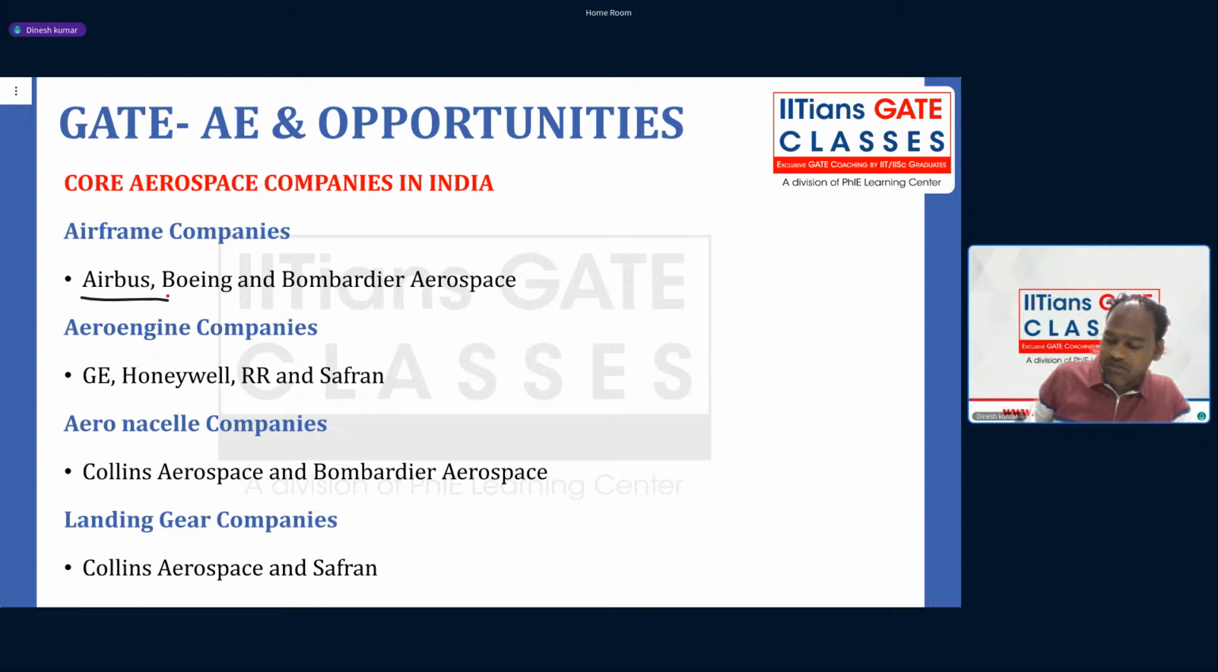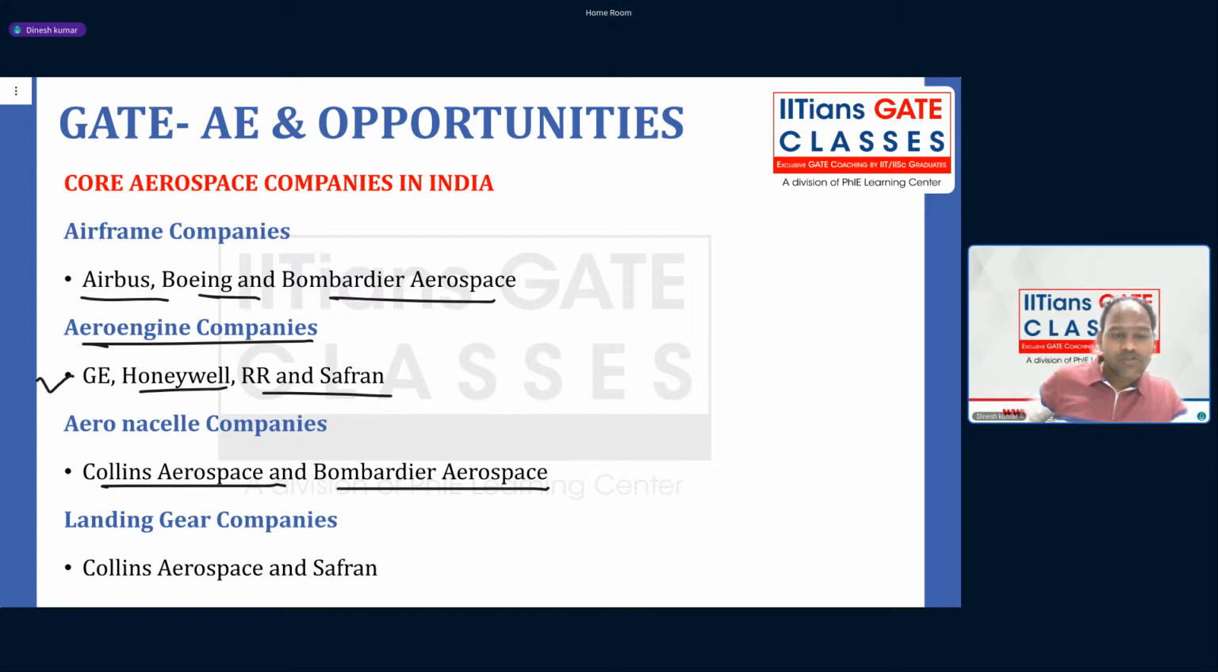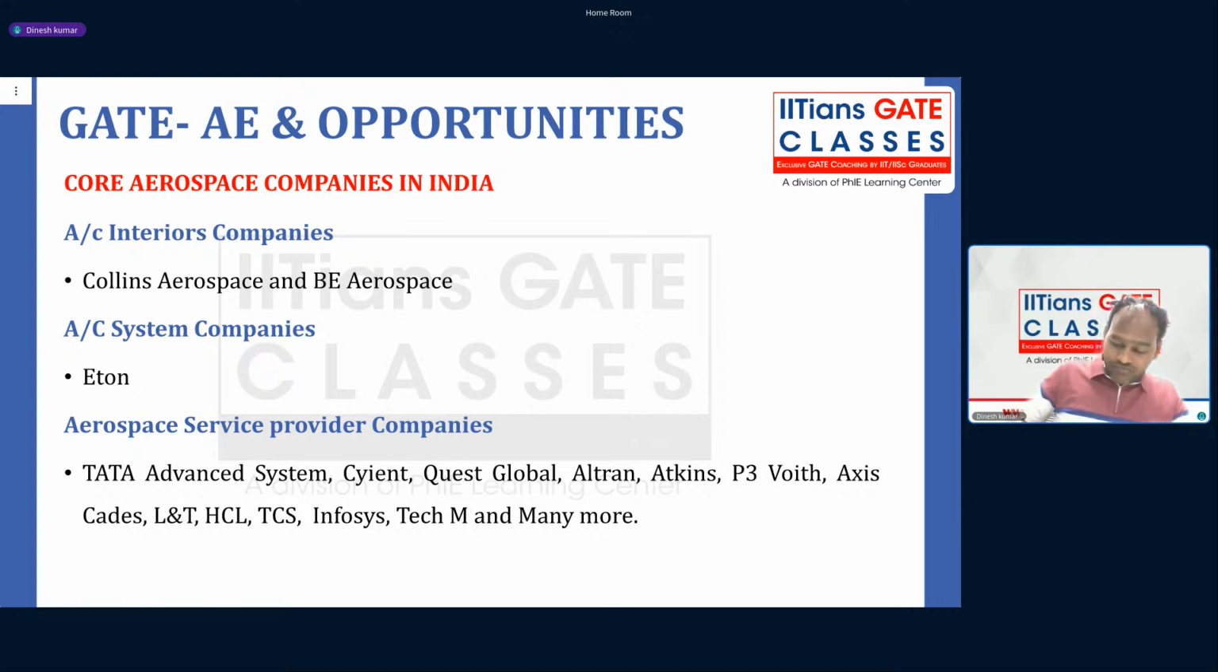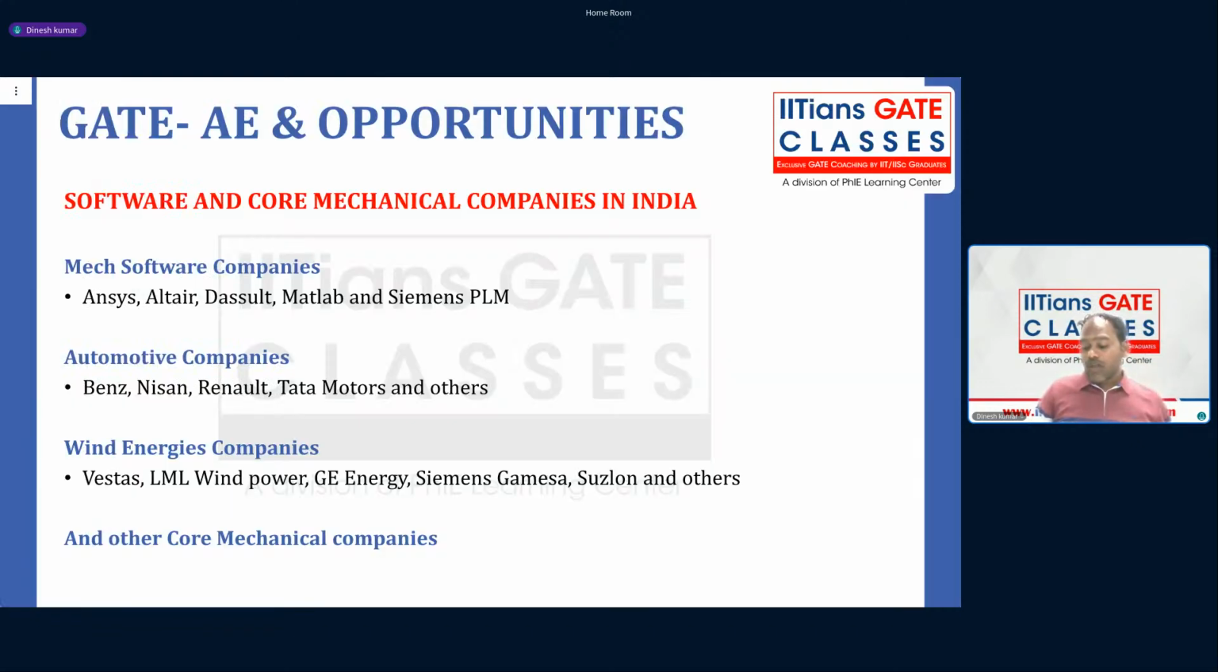Airframe companies in India are Airbus, Boeing, Bombardier. Aero engine companies are GE, Honeywell, Rolls-Royce, and Safran. Avionics companies are Collins Aerospace and Bombardier Aerospace. Landing gear companies in India are Collins Aerospace and Safran. Aircraft interior companies in India are Collins Aerospace, B/E Aerospace, and aircraft systems companies like Eaton. Then there are many service provider companies in India, like Tata Advanced Systems, Quest, and so on.